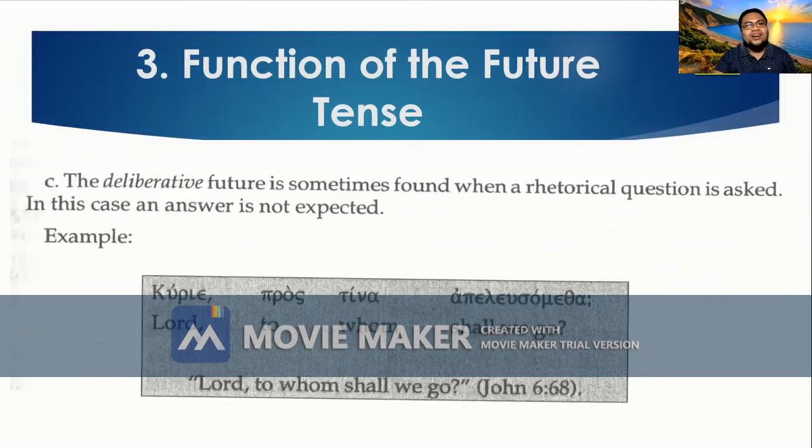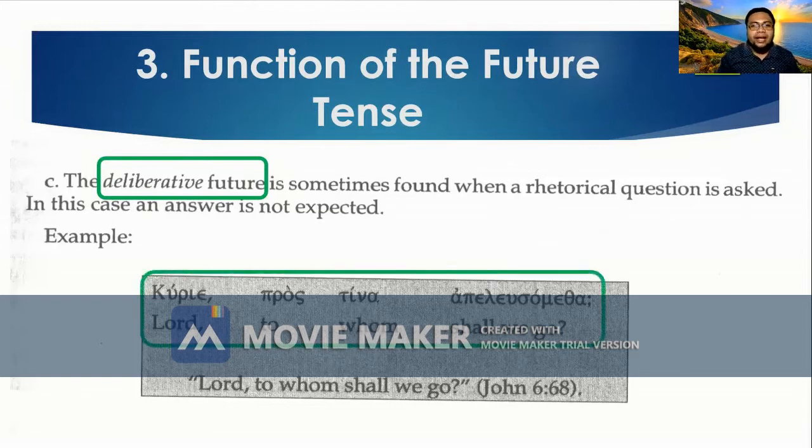All right. The third one is the deliberative future. It is sometimes found when a rhetorical question is asked. In this case, an answer is not expected. An example here is Kyrie, pros tina apeleusometha? Kyrie means Lord. To whom shall we go? So what is the verb here? Kyrie, that is the noun, or a vocative noun. So the verb is apeleusometha. Very good. Apeleusometha is reflexive, it is in the middle. Shall we go? So it is also a question.